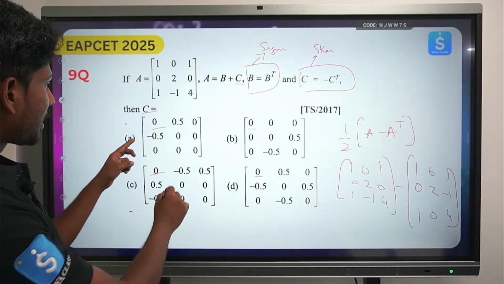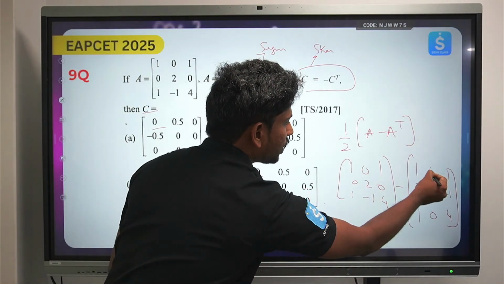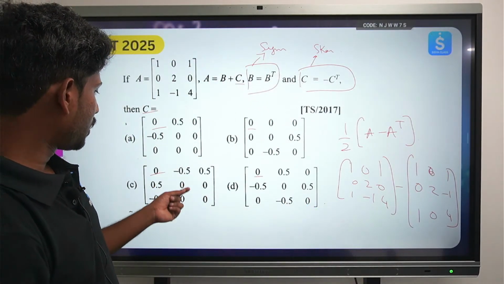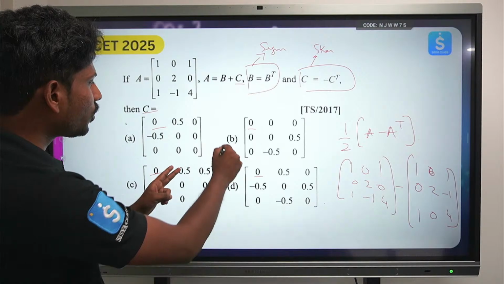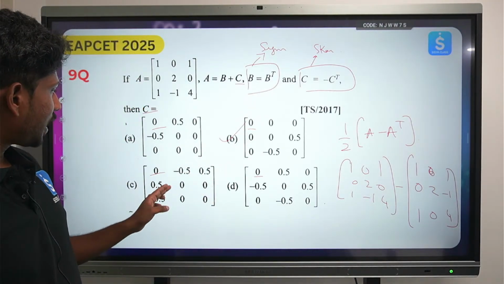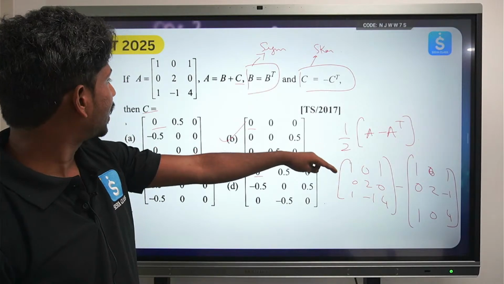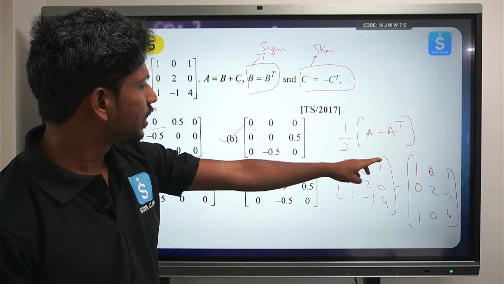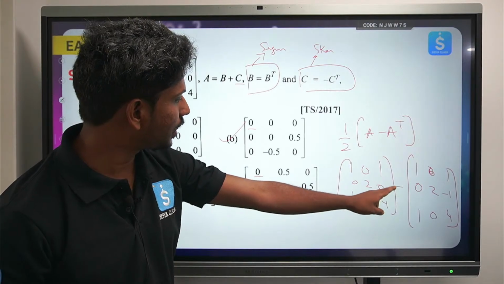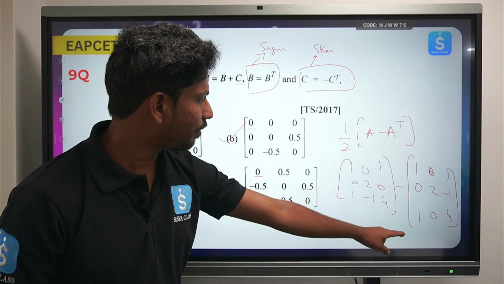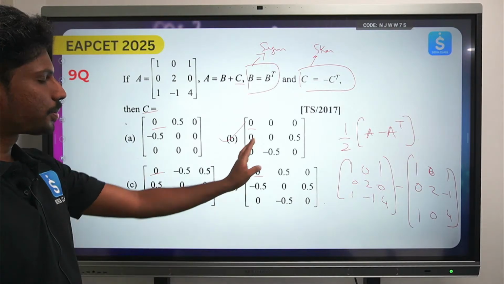So there is no point. But let's try to see the second element, 0, and this is also 0. So the only element, 0 minus 0, is again 0, so the only option is B. I'm not seeing that all the other options have 0.5. I hope I have done the calculation right. 1 0 1, yes, I have taken the 1 0 1 and 0 2 0, I have taken that also, and 1 minus 1 4, yes, everything is perfect. So the option is option B.